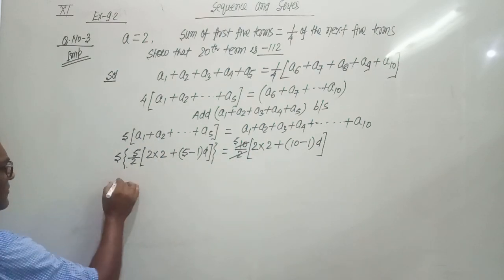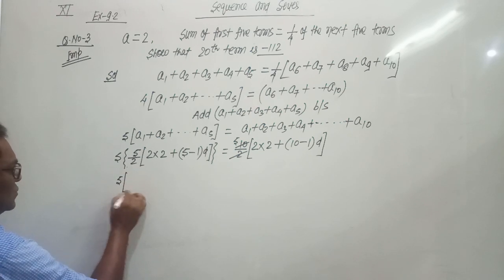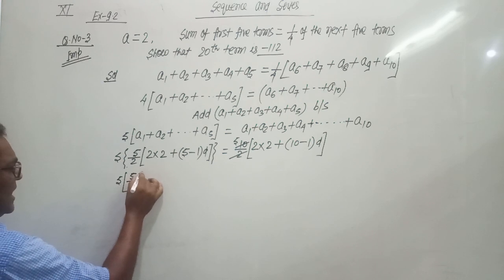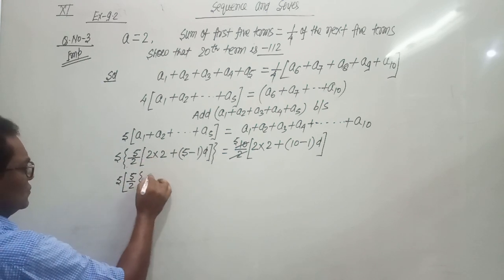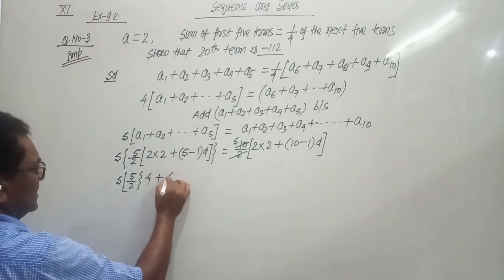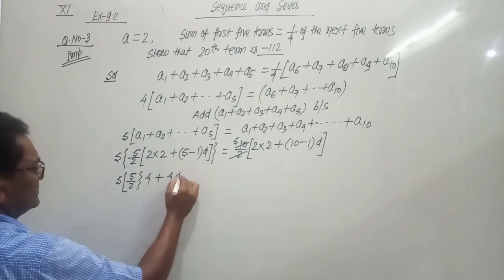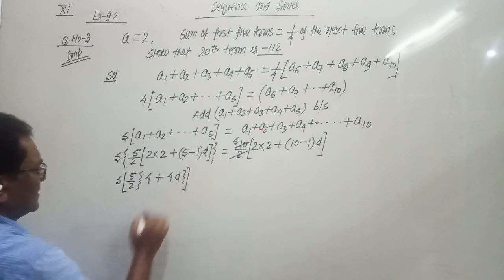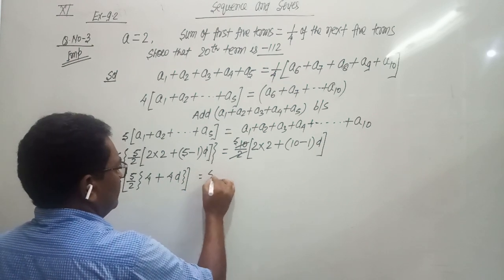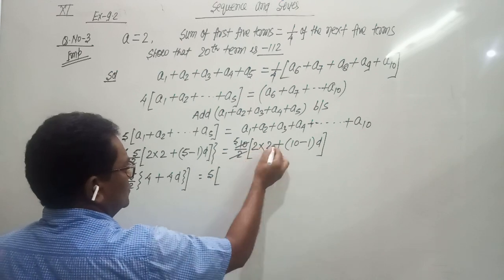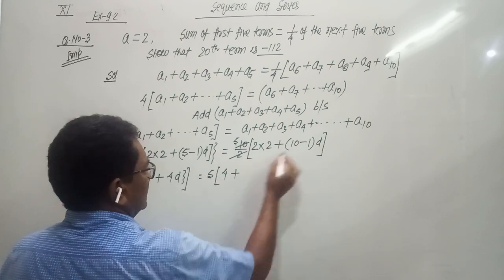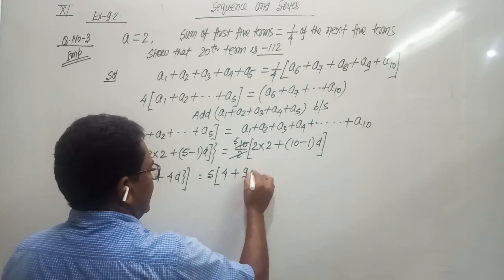Here we solve 5 by 2 into 2 into 2, that is 4, plus 5 minus 1, 4d, equals 5 into 4 plus 10 minus 1, 9d.